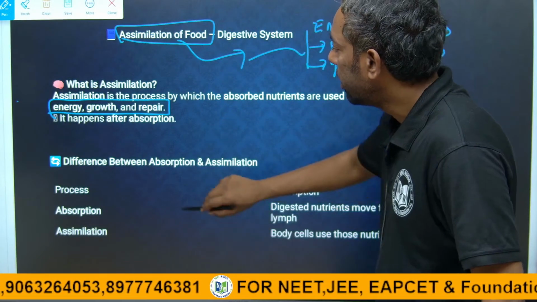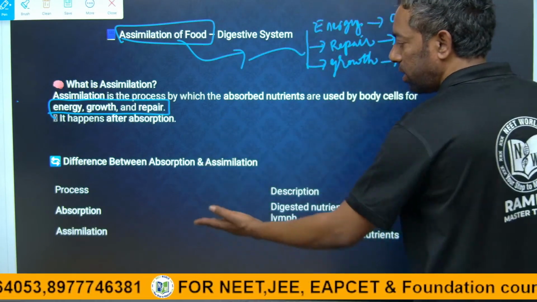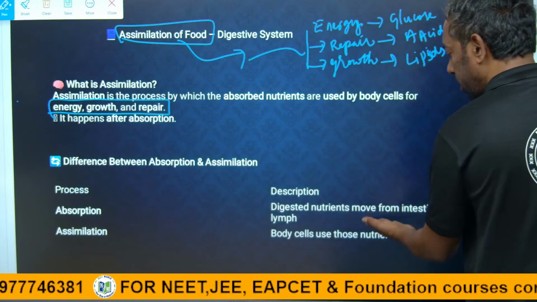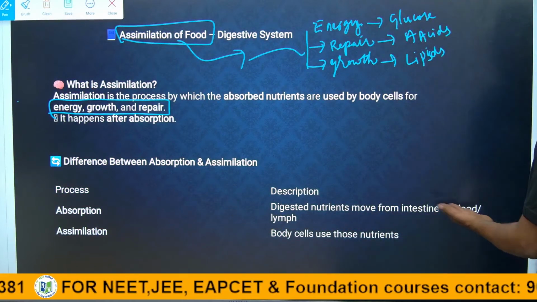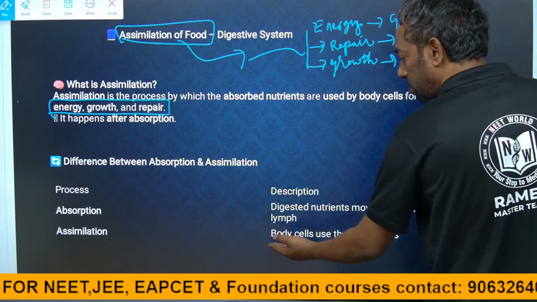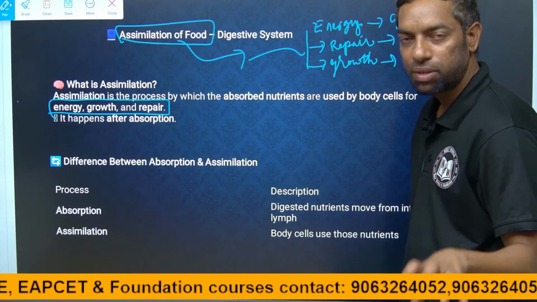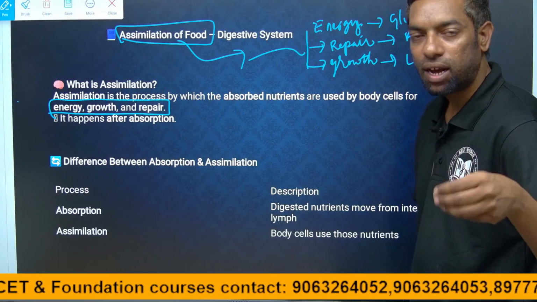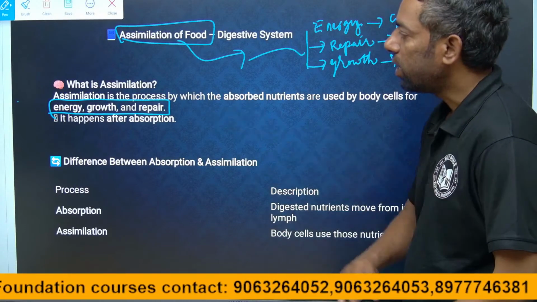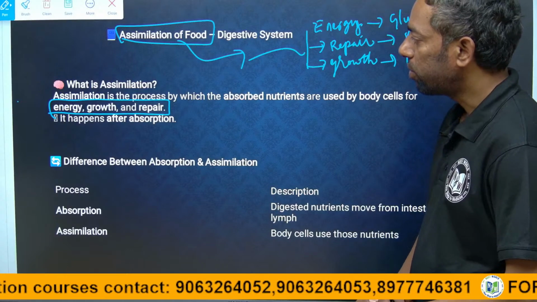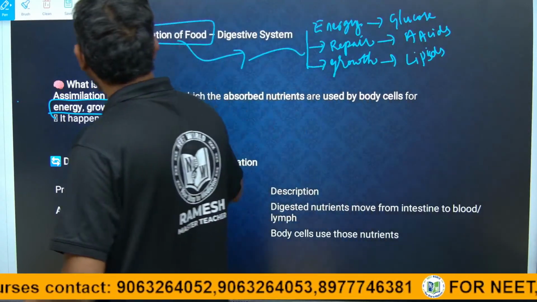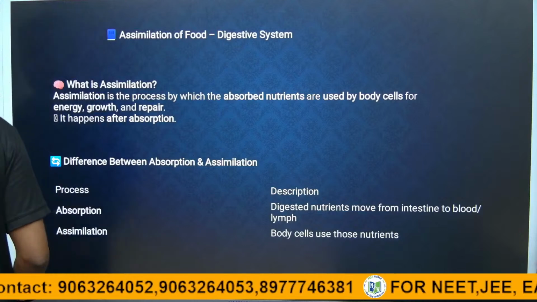Guys, the difference between absorption and assimilation: absorption is when digested nutrients move from the intestine to the blood or lymph. Assimilation is when body cells use those absorbed nutrients for these three things: energy, growth or body repair. I hope you are clear.